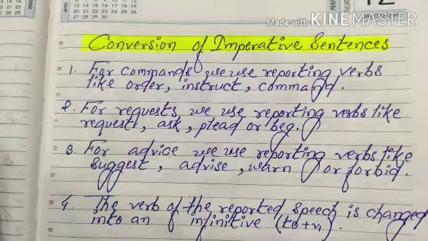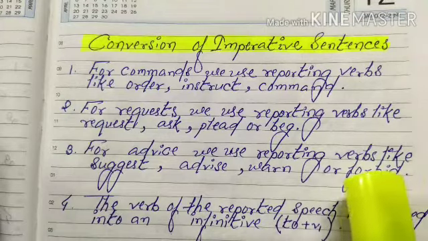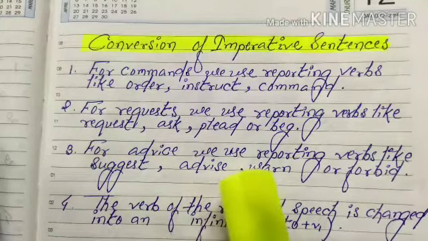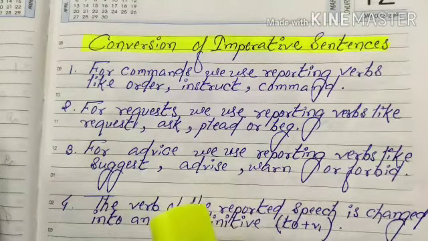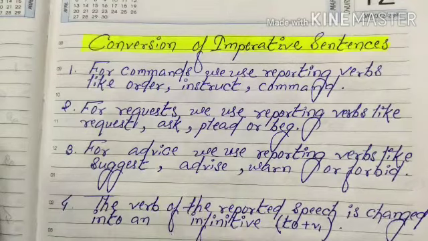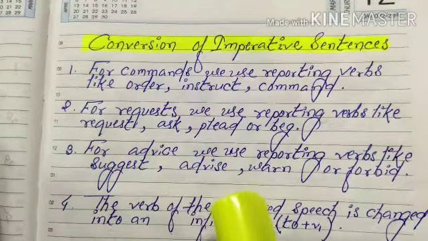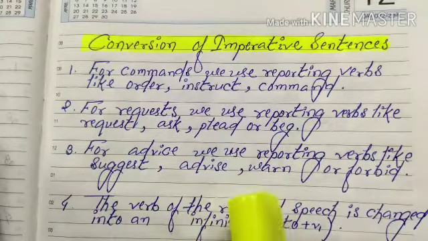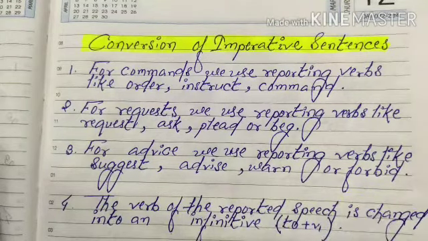Now move on to the second point: when you deal with a sentence which expresses a request, the reporting verb will be written as request, ask, plead or beg. In the third point, when you deal with a sentence which expresses advice, we have to use reporting verbs like suggest, advise, warn or forbid.